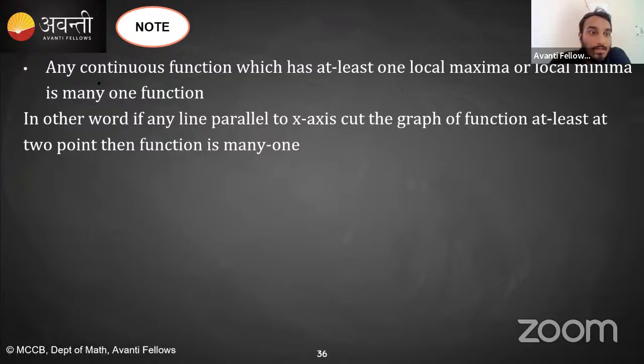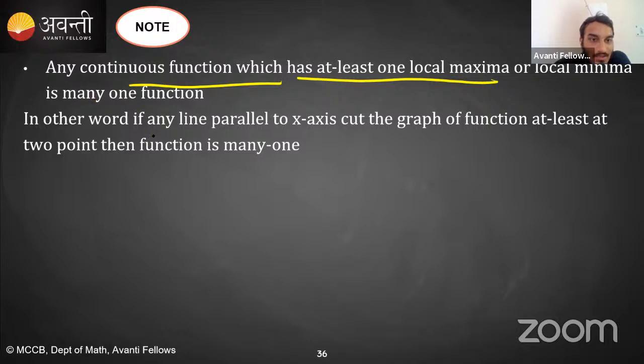Now, if a continuous function has at least one local maxima or minima, then it is a many-one function. In other words, if any line parallel to the x-axis cuts the graph of the function at least at two points, then the function becomes a many-one function.